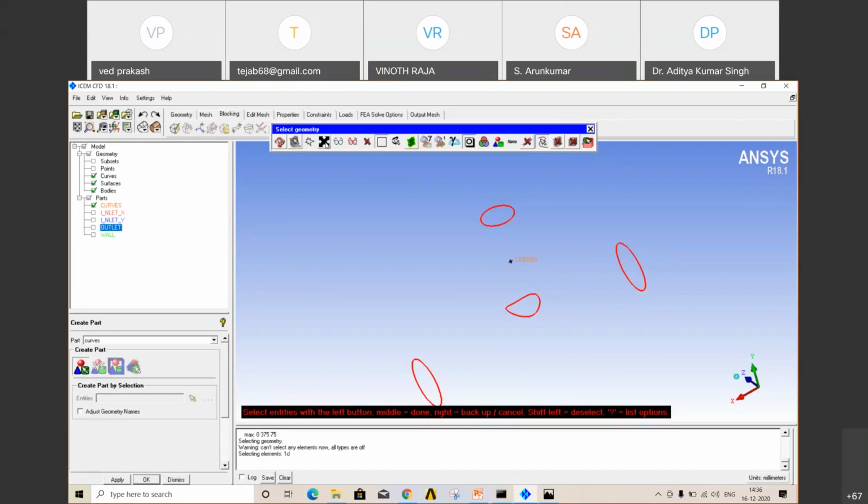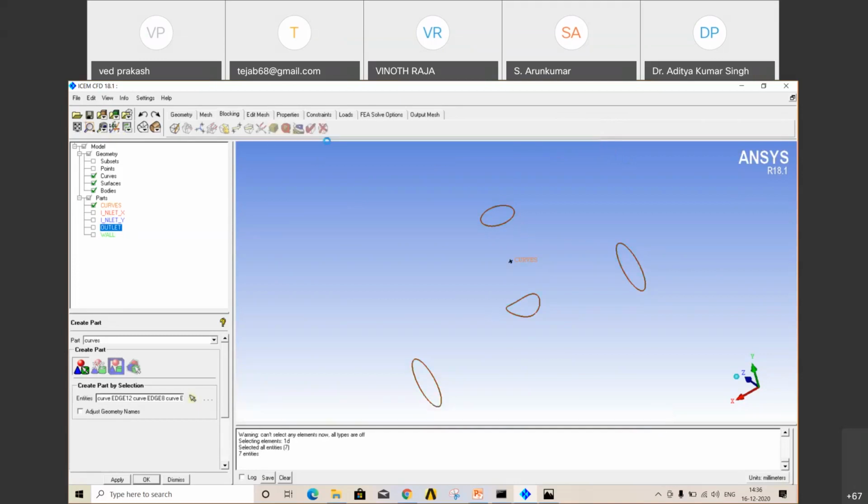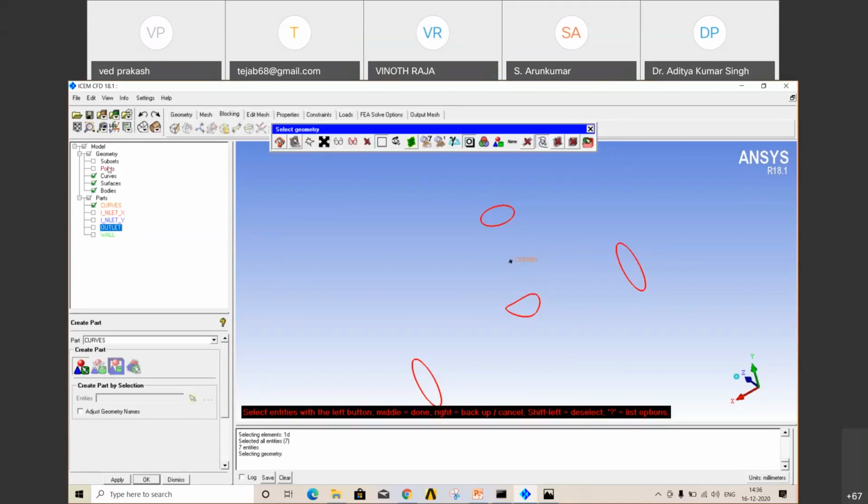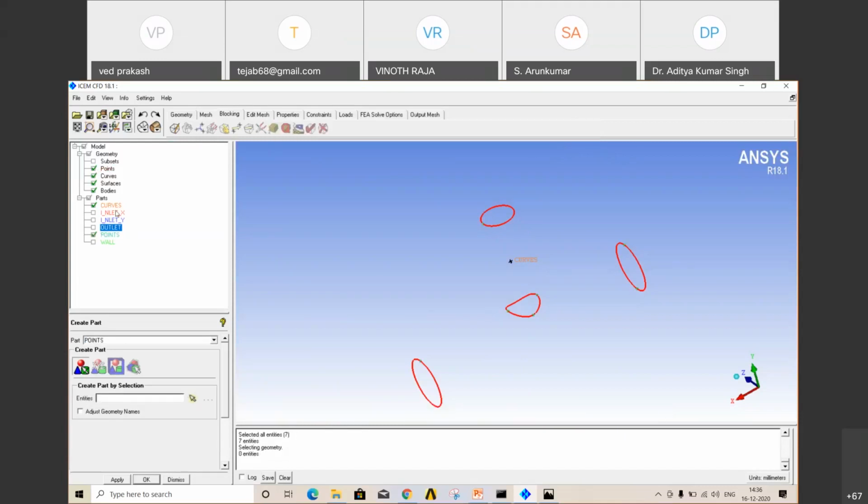And here the cross section is select all appropriate objects. You don't have to select all the curves individually. You can just click here and all the curves will be selected. And for points, create your points, then open points and select all points. Now you have created your parts naming.